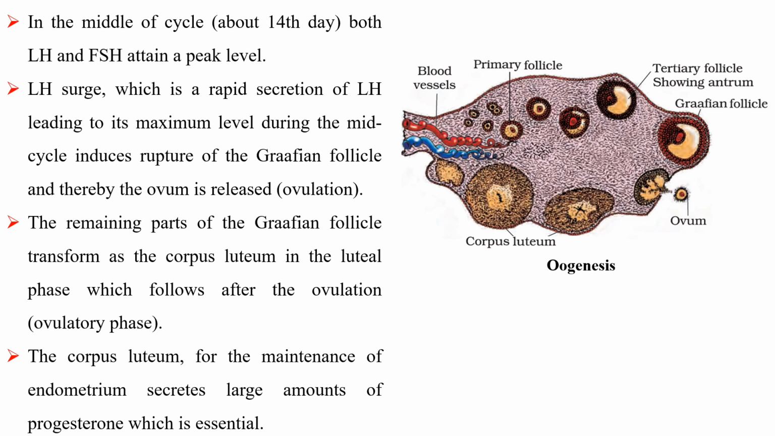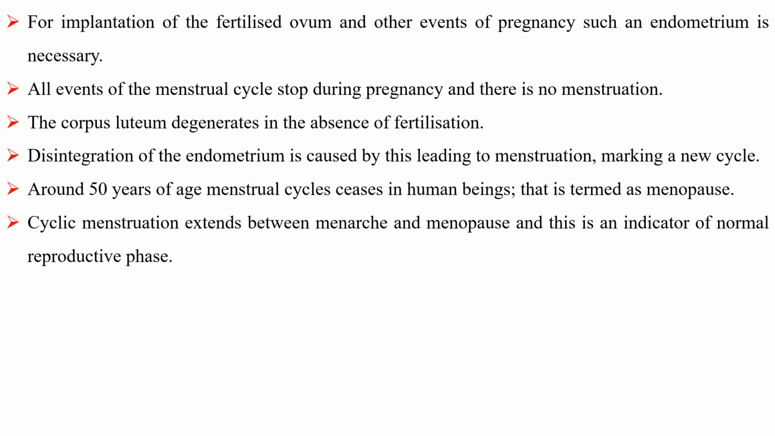LH surge, which is a rapid secretion of LH leading to its maximum level during the mid-cycle, induces rupture of the Graafian follicle and thereby the ovum is released. The remaining parts of the Graafian follicle transform into the corpus luteum in the luteal phase, which follows after ovulation. The corpus luteum, for the maintenance of the endometrium, secretes a large amount of progesterone, which is essential for implantation of the fertilized ovum and the other events of pregnancy.